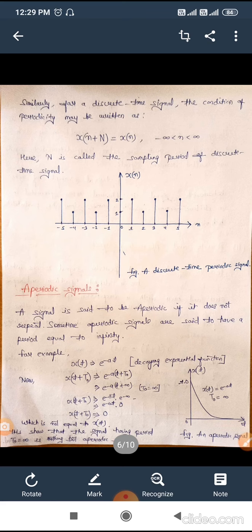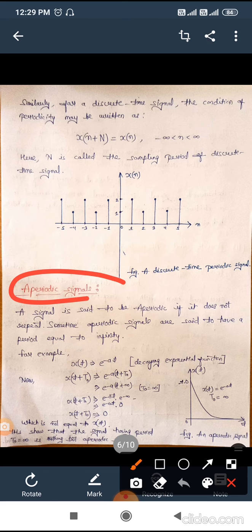Now we will discuss the topic aperiodic signal. What is a periodic signal? What is an aperiodic signal? An aperiodic signal does not repeat itself at a particular time instant, hence it is called aperiodic. Obviously, it does not satisfy the condition of periodicity, hence it is aperiodic.